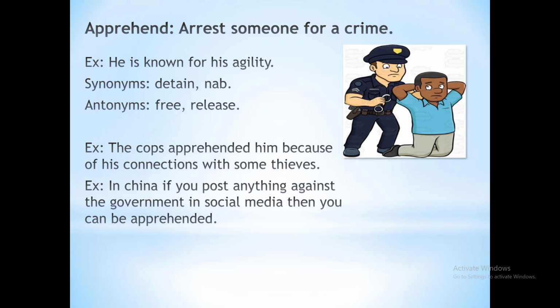Let us see the synonyms, which are detain or nab. Both mean the same, and either of these words can be used interchangeably with apprehend. Its antonyms are quite obvious. The opposite of arrest or apprehend would be free or release.